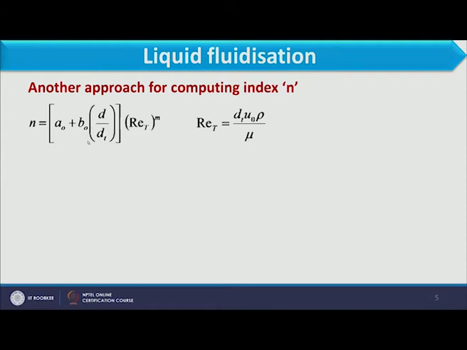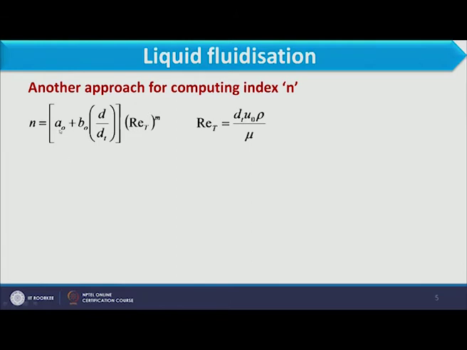What is the meaning of this? If column diameter is very high in comparison to particle diameter, then the movement of particle will not be affected by the wall of column. But this will be considered when the diameter of tube is not very large in comparison to the diameter of the particle. So, through this equation we can calculate n.